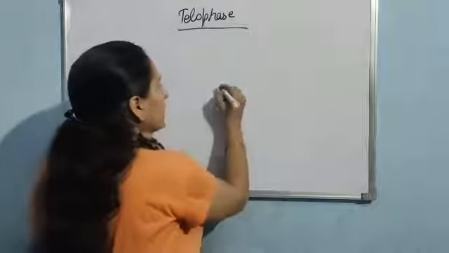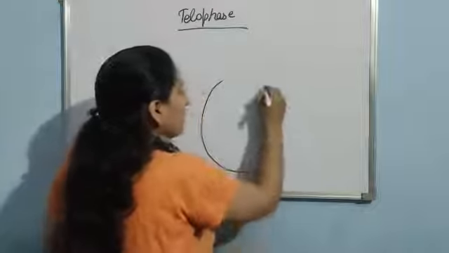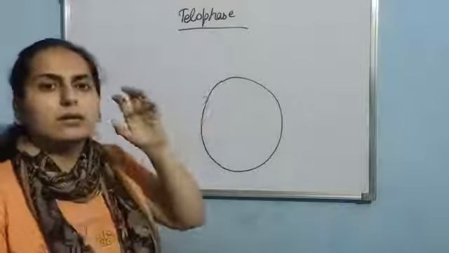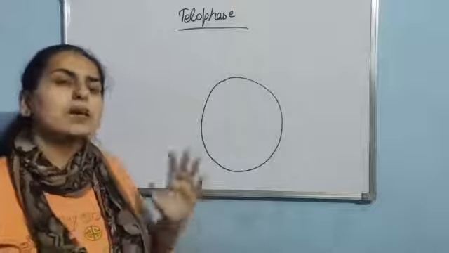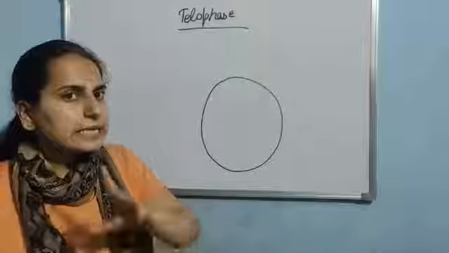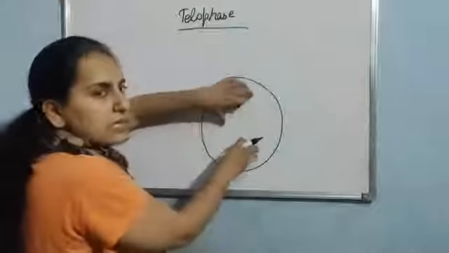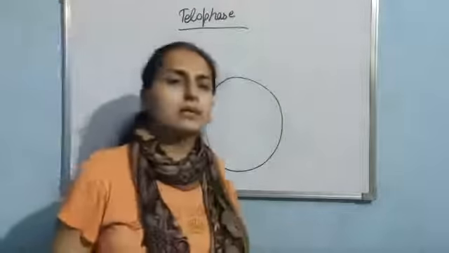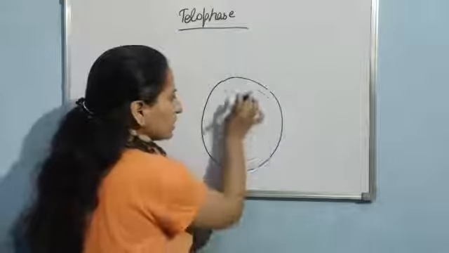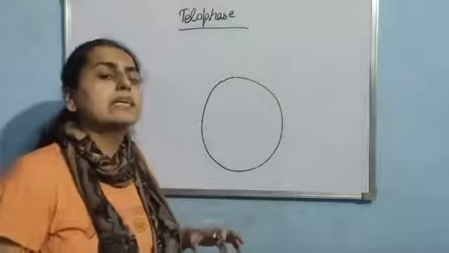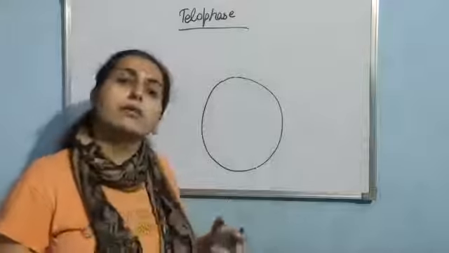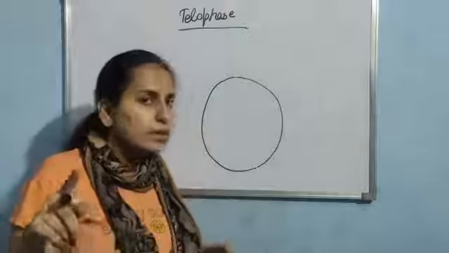So now what will happen actually? Suppose here is the cell. As you know, in anaphase the chromatids are now known as the chromosomes of the future daughter cell. They have reached the opposite poles, as you had seen in anaphase. No doubt earlier we said chromatids had reached the opposite poles, but now they will be called the chromosomes of the daughter cells.